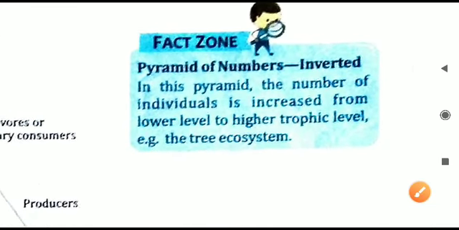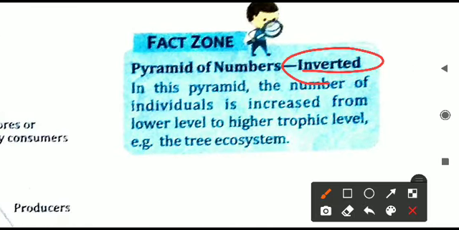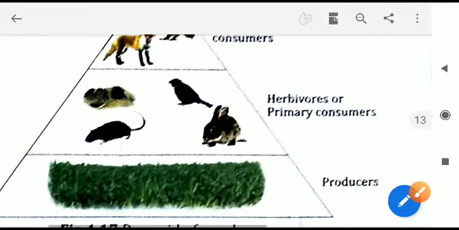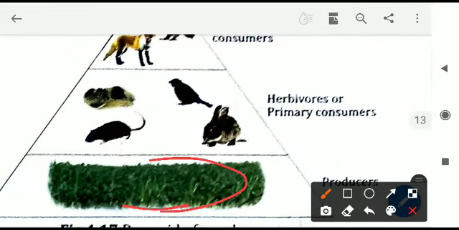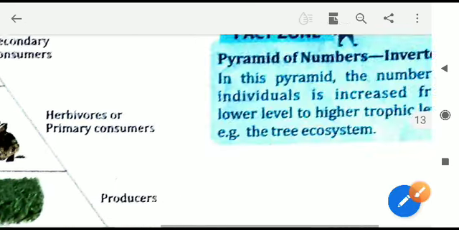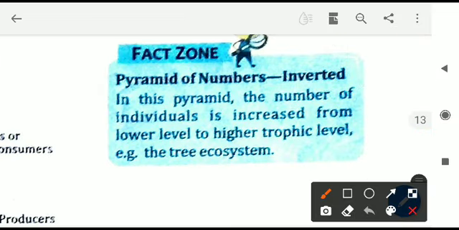It may also go upside down, means it can also invert. Where will that happen? That will happen in the case of a tree ecosystem. On a single tree, many organisms are living. So the producer is only one tree. Here in the earlier diagram you can see grass is in big quantity, and the whole food chain works on it. But in the case of the tree, all the organisms are living on a single tree.